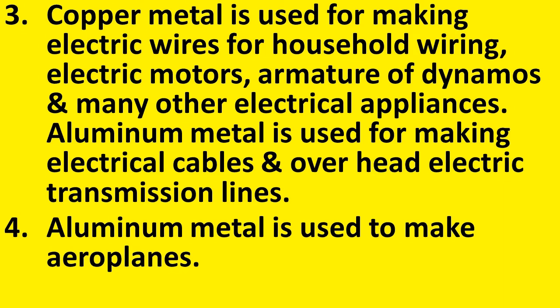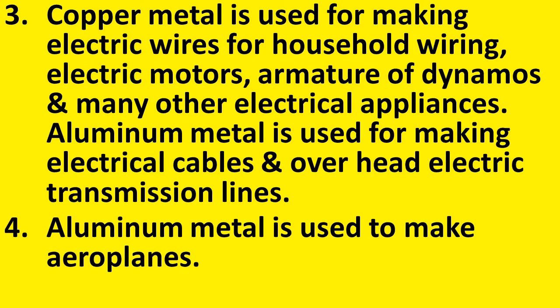So this property of copper is used for making electric wires, electric motors, armature of dynamos, that is a different structure in the dynamo, and many other electrical appliances. And it is also used for making electrical cables and overhead electric transmission lines.